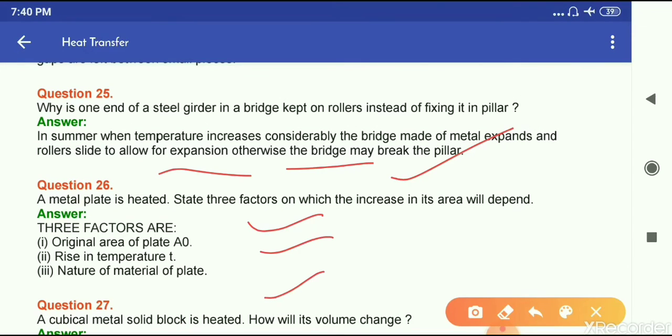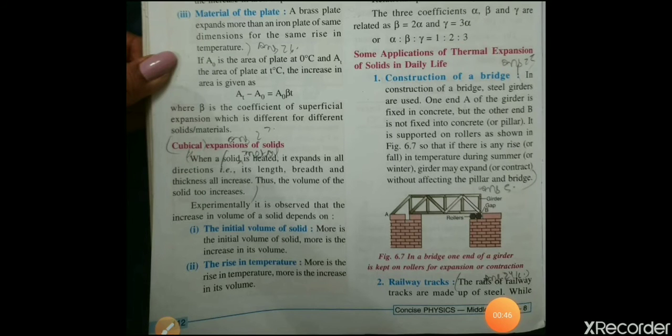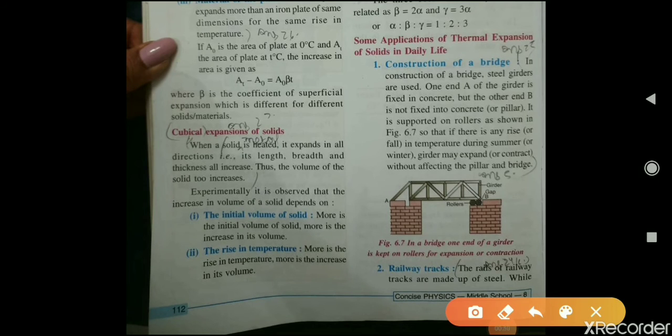Question number 27. A cubical metal solid block is heated. How will its volume change? Answer is given on page number 112. Here, when a solid metal is heated, it expands in all directions. That is, its length, breadth, and thickness all increase, thus the volume of the solid increases. So this is your answer number 27.